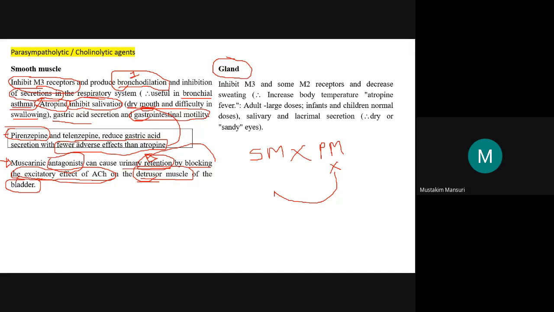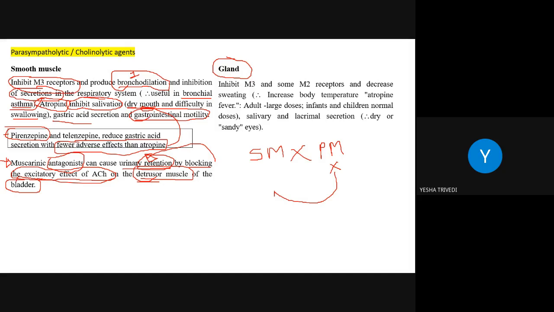Mydriasis or miosis? Mydriasis. What will be the effect of sympathomimetic? Dilation. So sympathomimetic will result in mydriasis. And what about parasympatholytic?